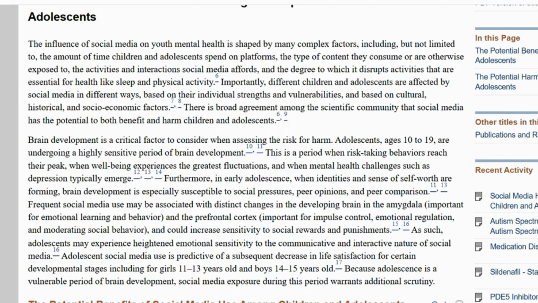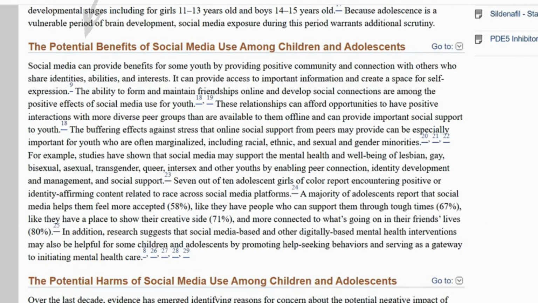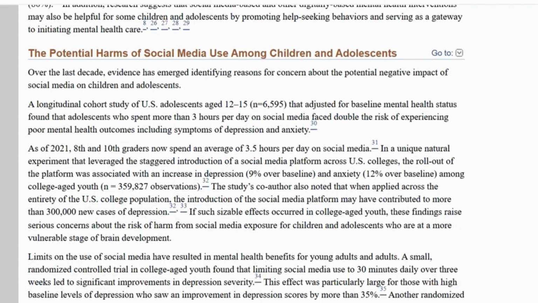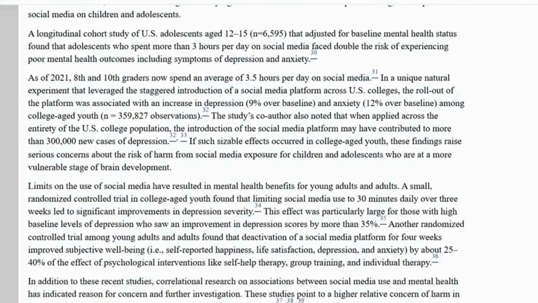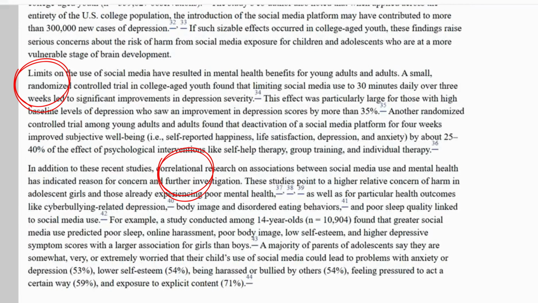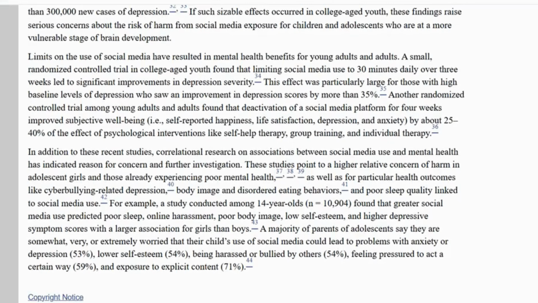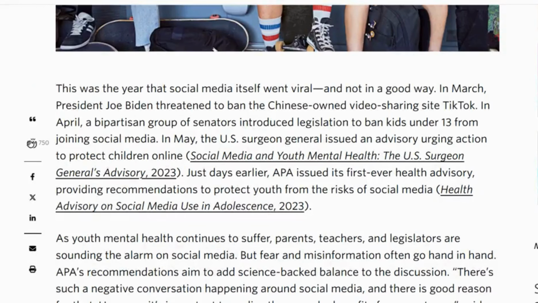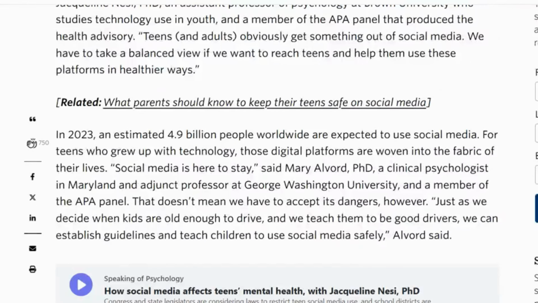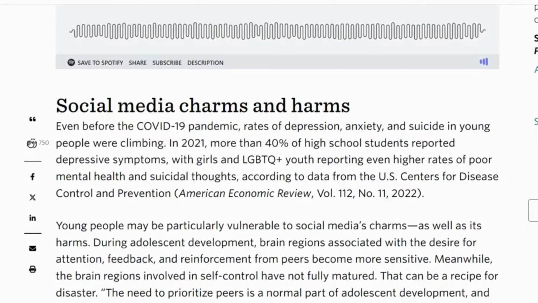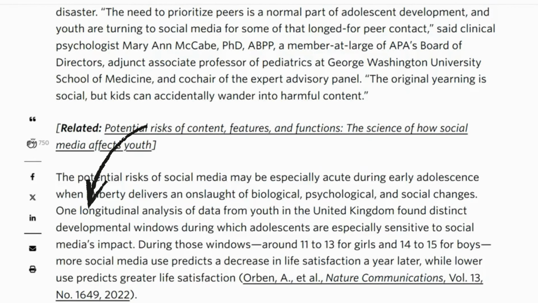Because I have to challenge my own claim as well, this article also discusses positive impacts. Here, related to negative impacts, it has historical trends and previous study examples that can be useful to support evidence. These randomized control and correlational research results can be very useful to support my argument. Similarly, in the second article, I am seeing a psychologist's opinion. Remember that in an argumentative essay, expert opinion can provide very strong evidence. This article also has previous study results that can be helpful for evidence.